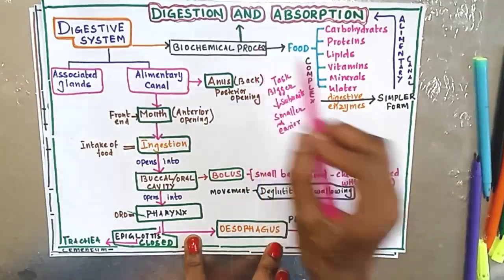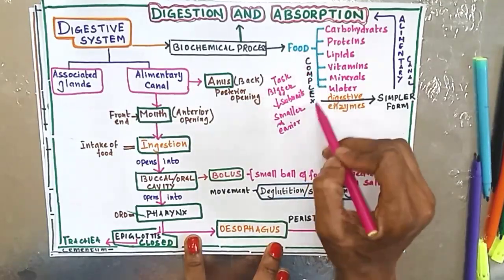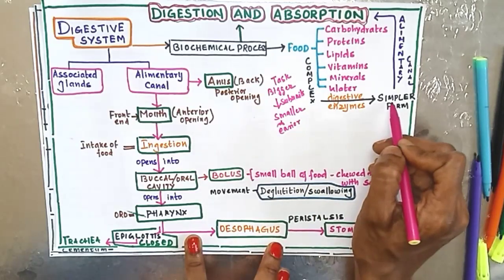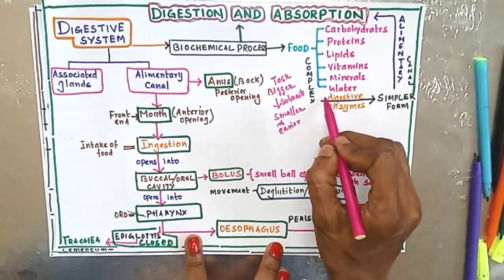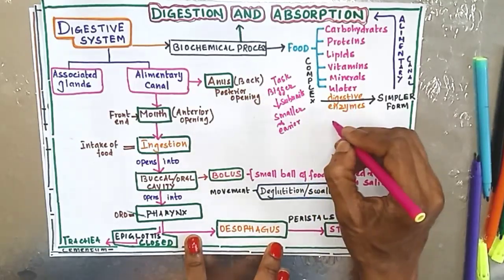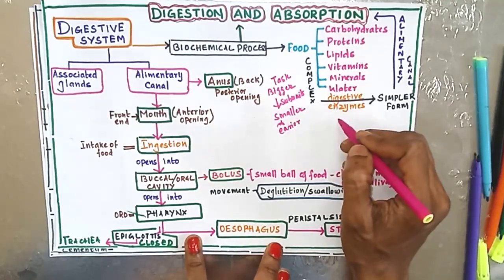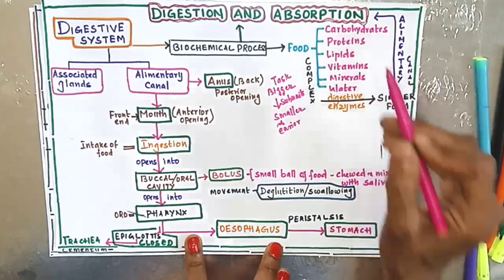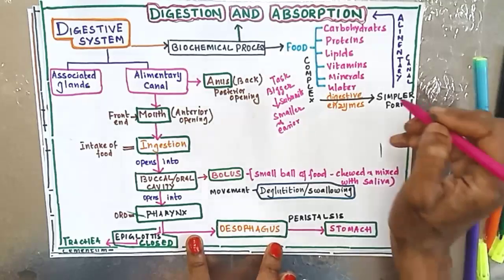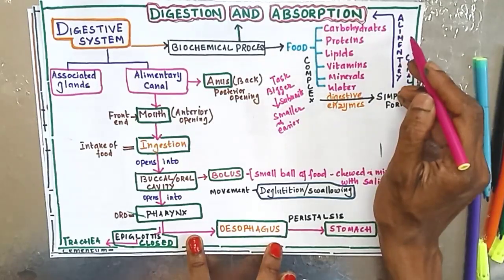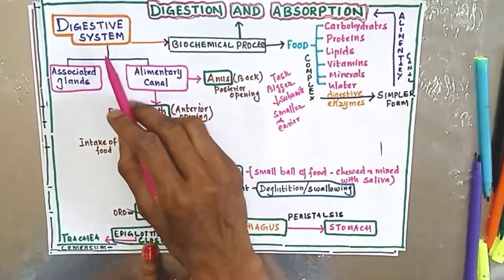What happens in digestion is, this complex form which the intestine cannot absorb is converted into a simpler form which can be absorbed by the intestine with the help of what? Digestive enzymes. There are different types of digestive enzymes present in the stomach, as well as associated glands like the liver and pancreas, all secreting enzymes which help to break down carbohydrates, proteins, lipids. Once broken down into smaller particles, they are absorbed in the alimentary canal, that is in the small intestine, and the water is absorbed in the large intestine. It's easy to understand. I have divided it into two.